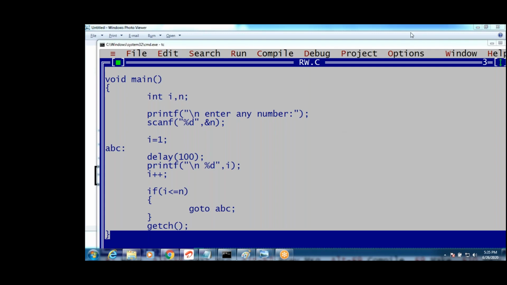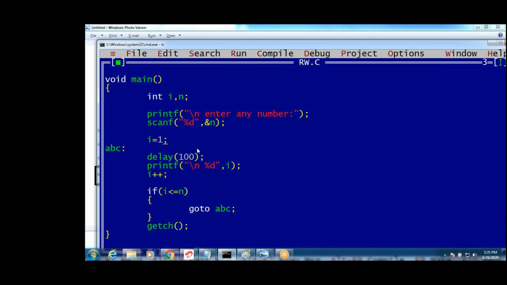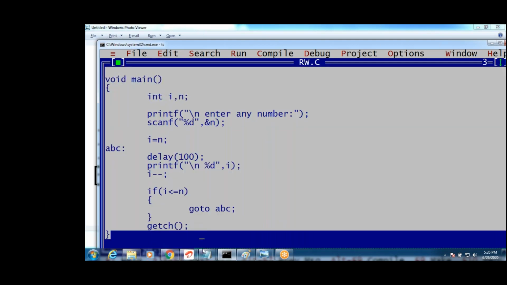Yeah, 1 to n, guys. n to 1. How to generate n to 1? Tell me. n to 1, not 10 to 1. We should start from i is n, right? Yeah, i is n, i--. What is the condition I have to change?